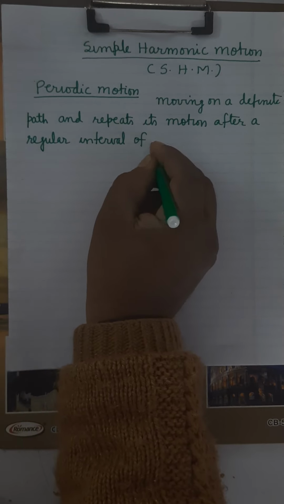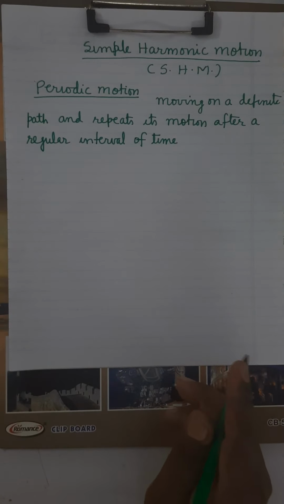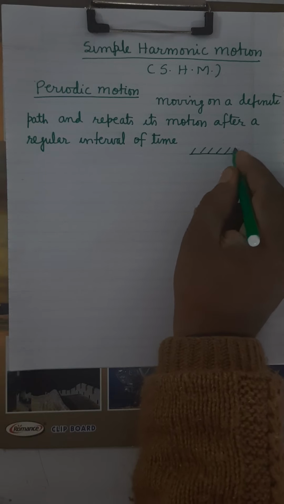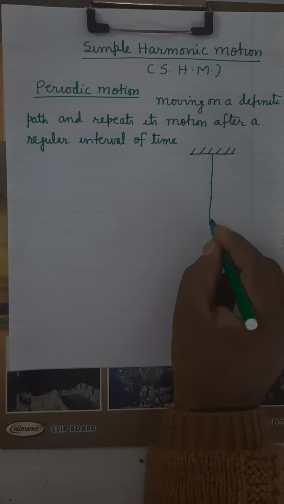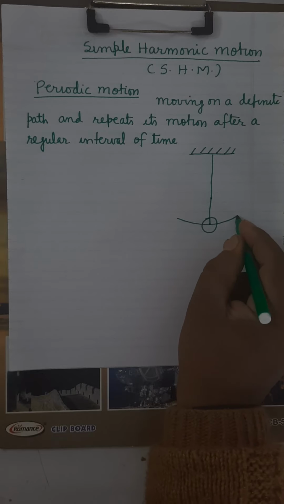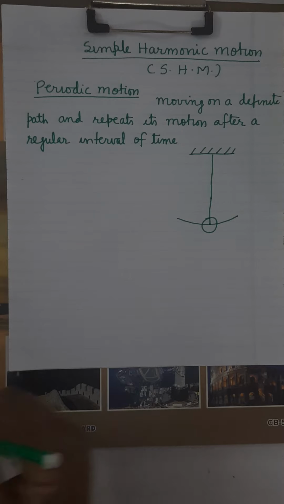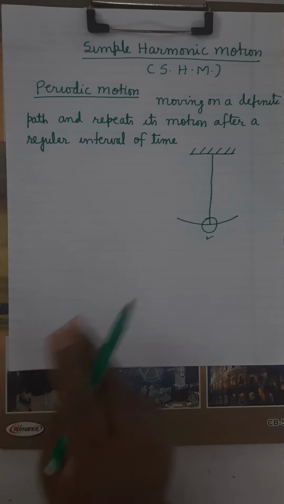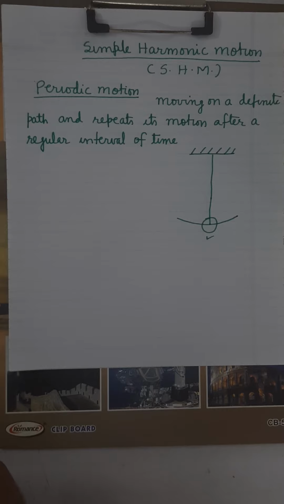For example, if you see the motion of the bob of the seconds pendulum, its motion is a periodic motion. And why is it periodic motion? Because it moves over this path and repeats its motion after a regular interval of time. Now what does it mean? It performs to and fro motion about this position.